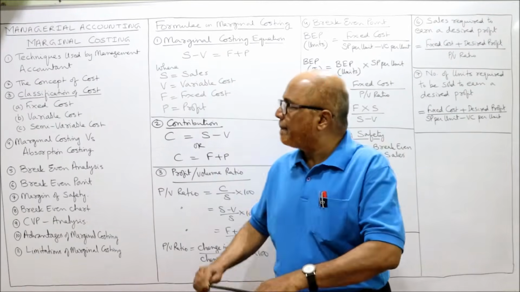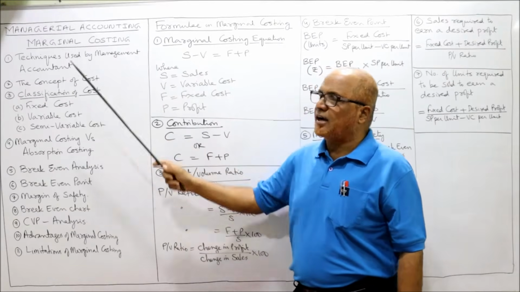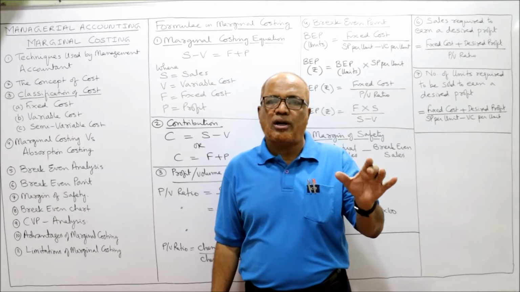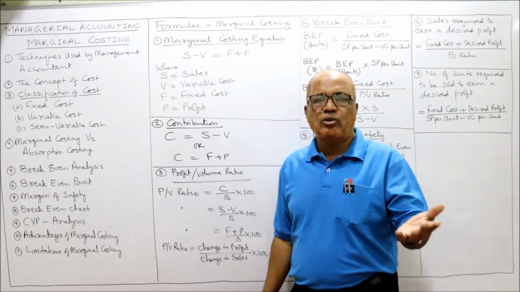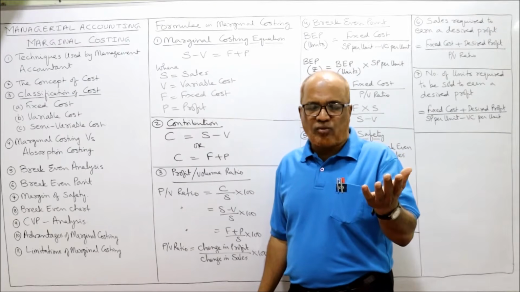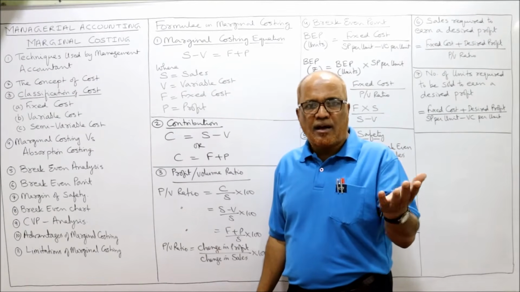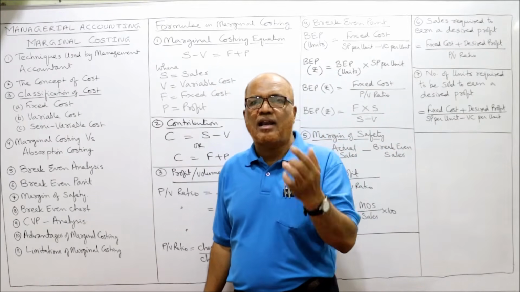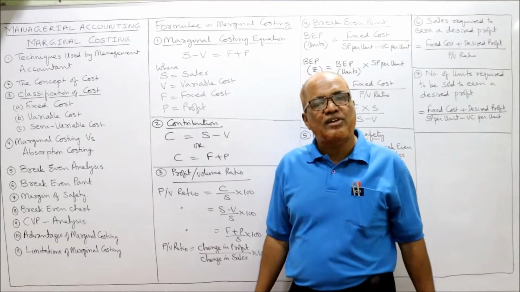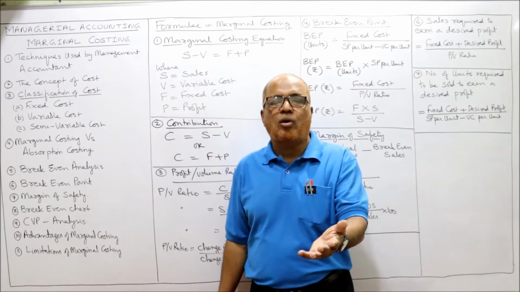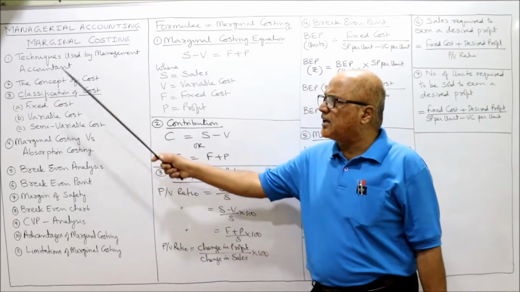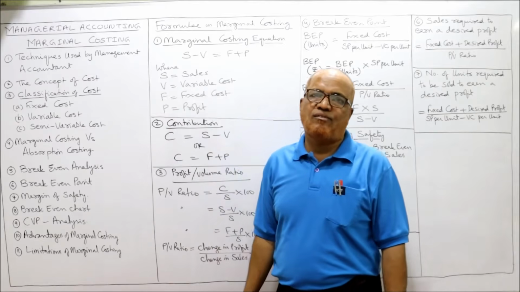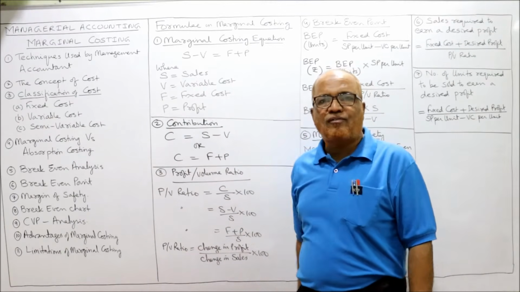Now, first topic, first item: techniques used by the management accountant. The management accountant will use a number of techniques in order to perform his functions. Just now I told you the techniques are cash flow analysis, funds flow analysis, ratio analysis, comparative statement, common size statement, and apart from that, marginal costing, break-even analysis, cost volume profit analysis, budgetary control, standard costing, variance analysis. All these are the techniques which are used by the management accountant to perform his functions.